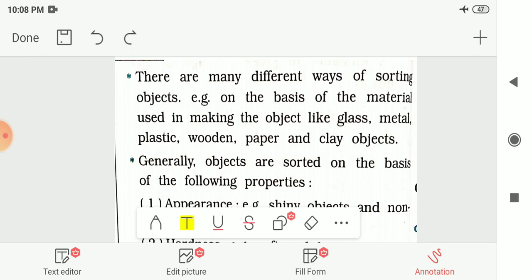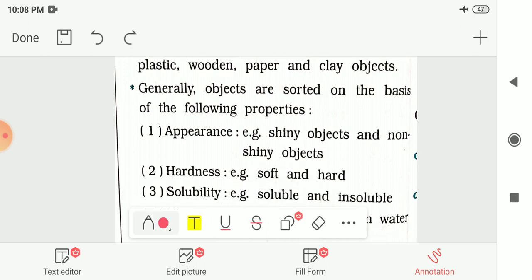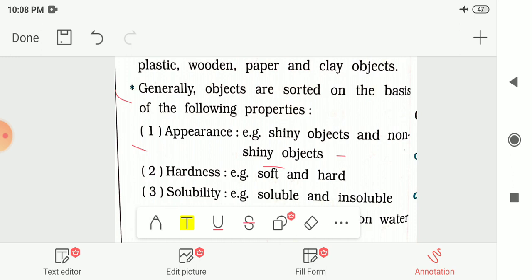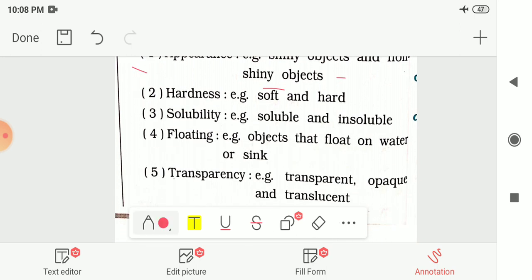And generally the objects are sorted on the basis of these following properties. In that we had seen first one, that is appearance, whether any object is a shiny object or non-shiny object. On the basis of this we can classify them. Then after we had seen the next property, that is hardness. So from hardness we can say that any object is either soft or hard. The next property is solubility. So from this we can say that any object is soluble in water or insoluble in water or any different liquid.